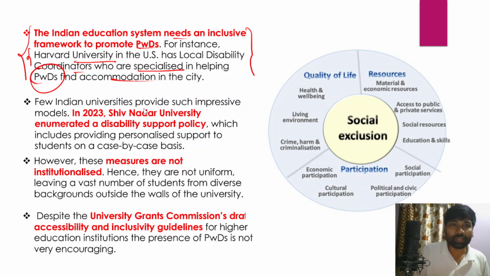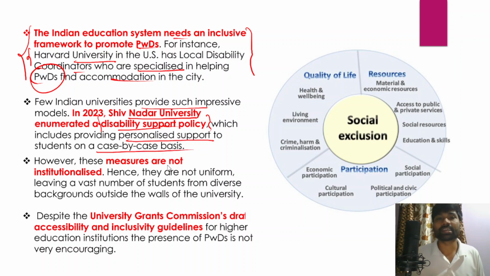And in fact, a few Indian universities also provide such impressive models, and one best example in the last year is Shiv Nadar University, which has enumerated even a disability support policy. The Shiv Nadar University has set a shining example in front of all Indian educational institutions, because it started this disability support policy in the year 2023, and this policy essentially includes providing personalized support to students on a case by case basis.